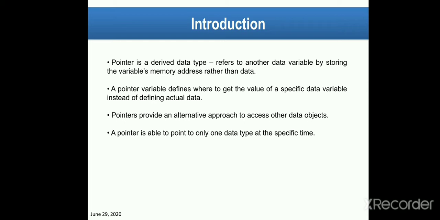The second point, which I have told already, is that a pointer variable defines where to get the value of a specific data variable instead of defining actual data. Third point, pointers provide an alternative approach to access other data objects, and a pointer is able to point to only one data type at a specific time. One data type means int, char, only one data type at a specific time.